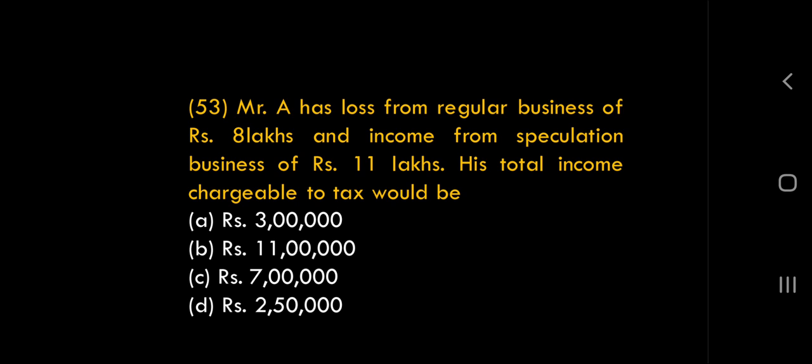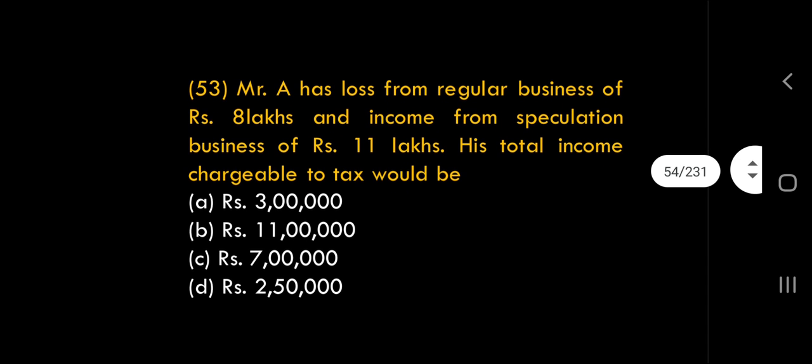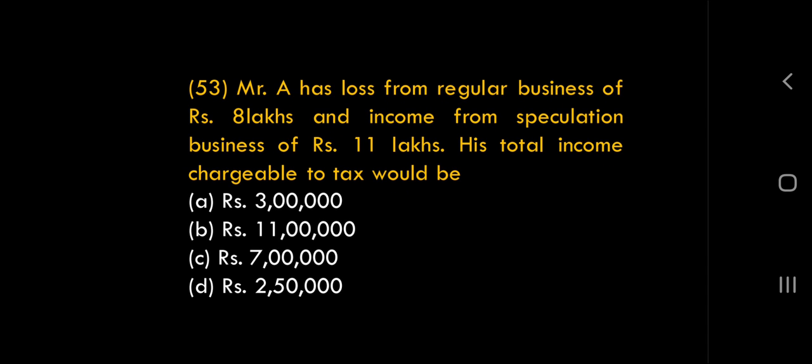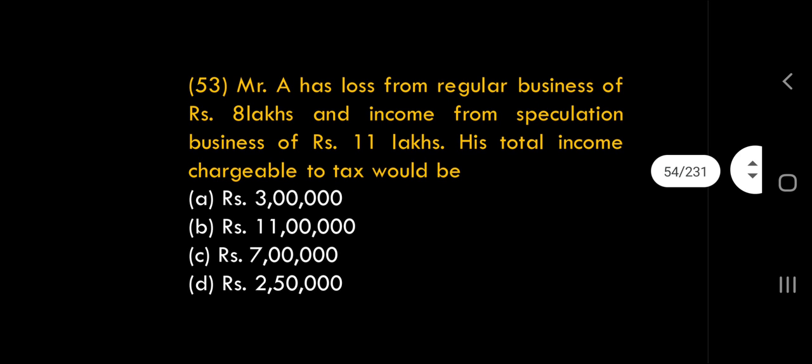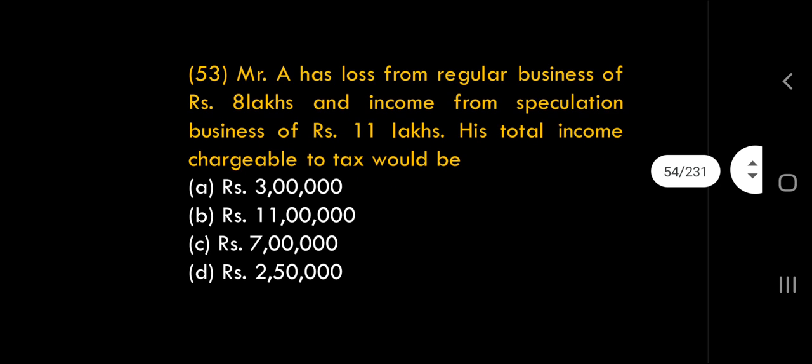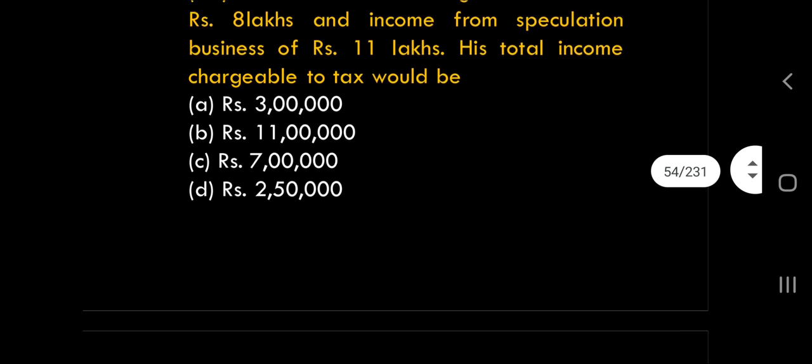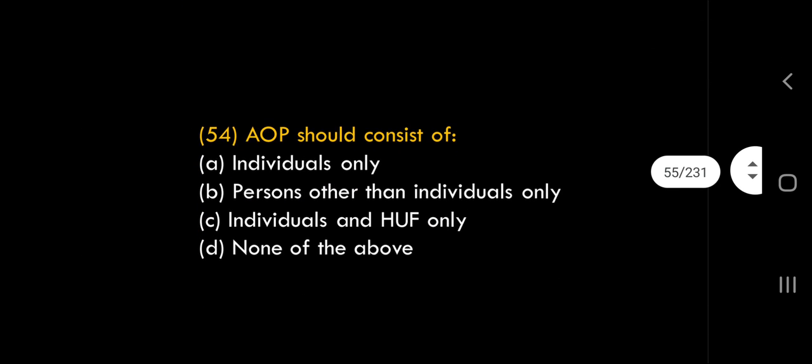Loss from speculative business cannot be deducted. But loss from regular business can be deducted if there is an income from speculative business. So speculative income minus regular loss is right. That's why 11 lakhs minus 8 lakhs we did. Option A, 3 lakhs, is the right answer.